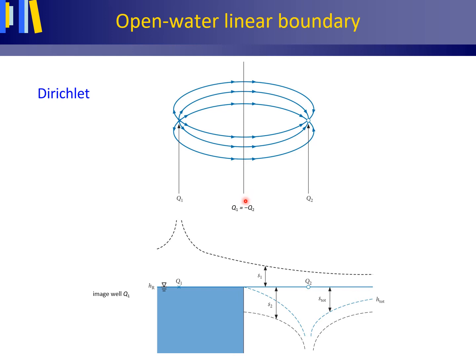A known constant hydraulic head at the boundary of a water flow region is called a Dirichlet boundary condition, after German mathematician Johann Peter Gustav Lejeune Dirichlet.